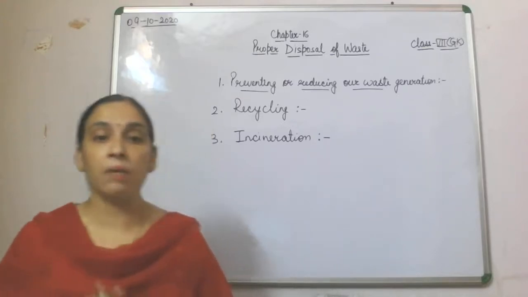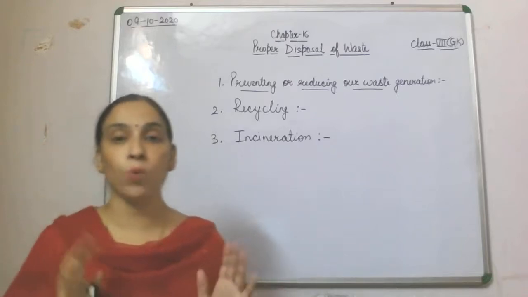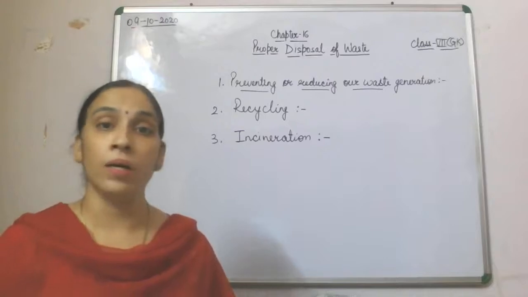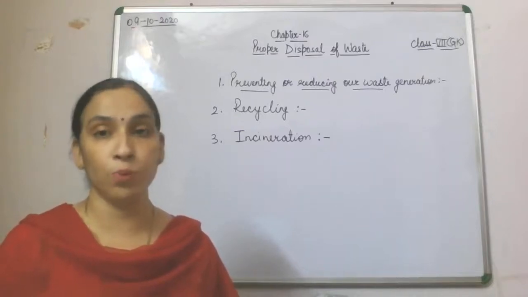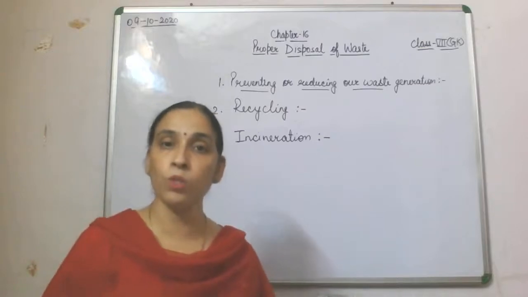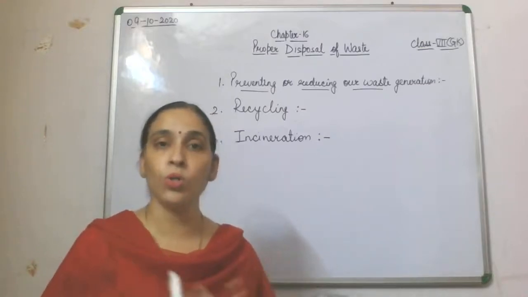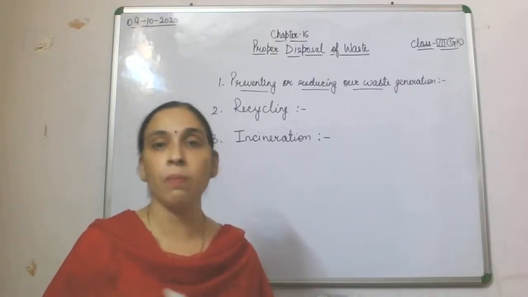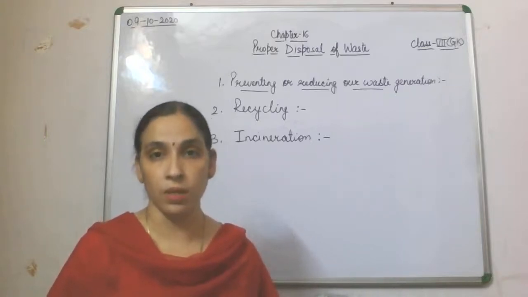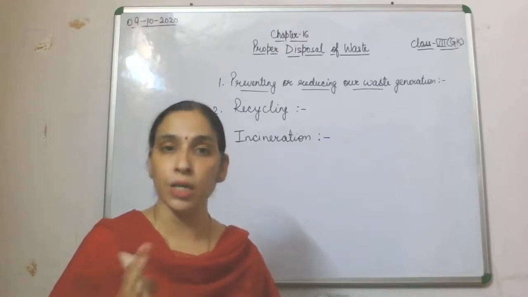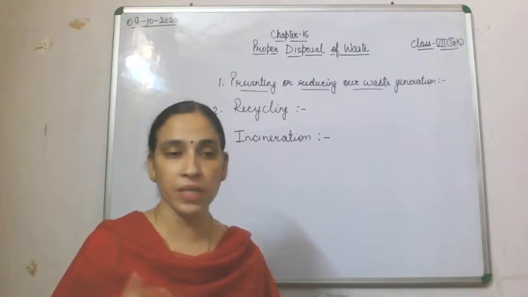Now while combusting, a lot of air pollution is made, so that is not a proper way of disposal. Then cut it out, make a compost pit and put all that agriculture garbage in it, and after some time it will be converted into useful compost which can be used in your field again.